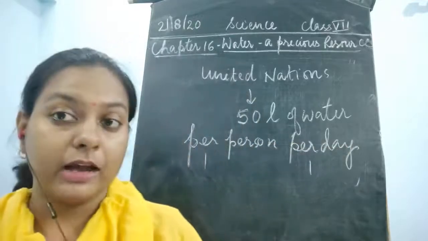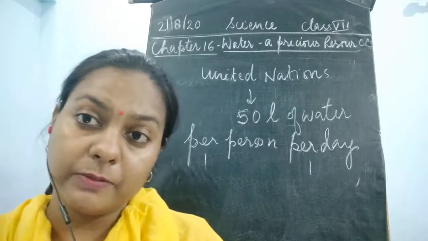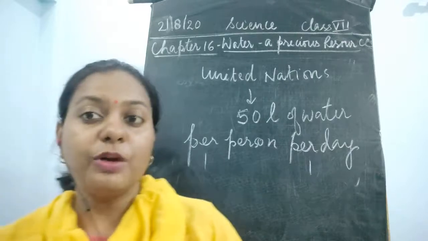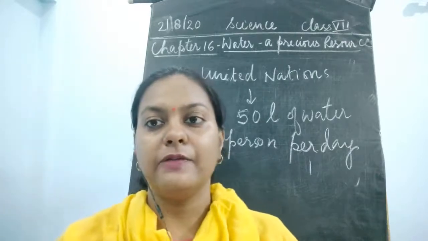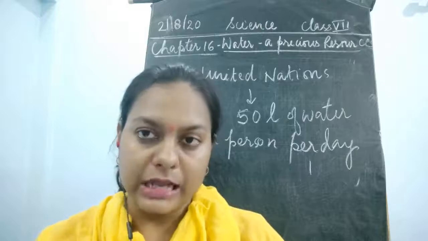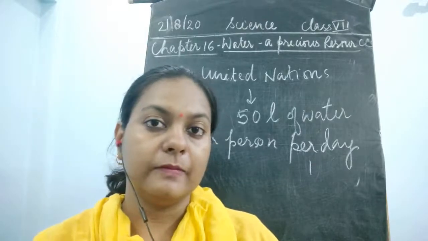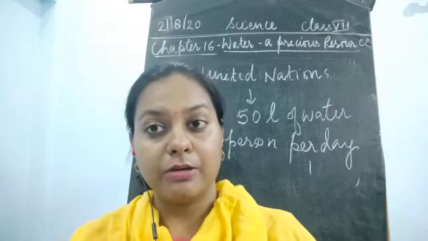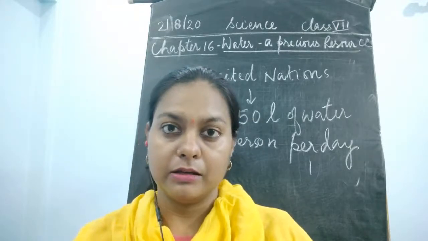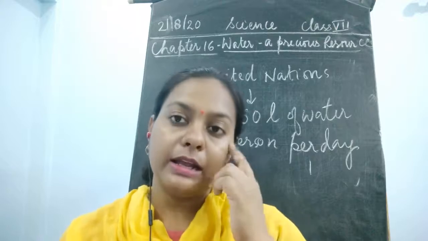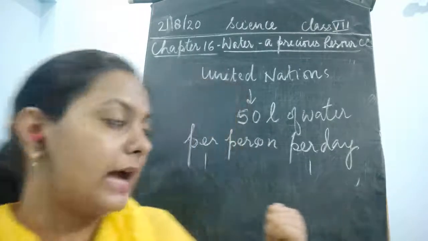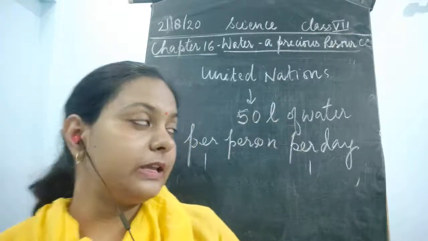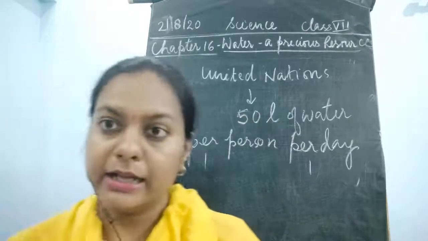Okay, can you think, are we using only this 50 liters? No, I think people are wasting at least 250 liters per day. And if you count the buckets at your homes, some people might have a big bucket, so please count the number of liters you are wasting daily. In one day one person has to use a minimum of 50 liters; that is the requirement told by the United Nations.